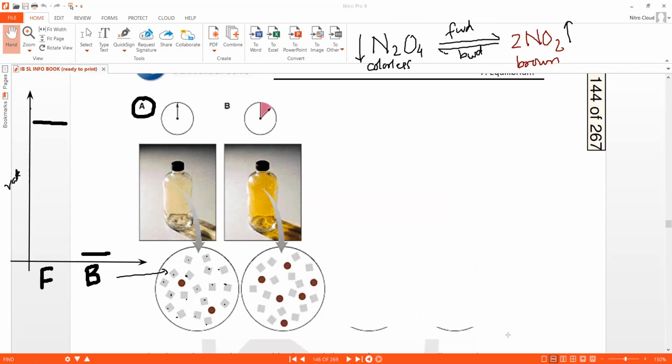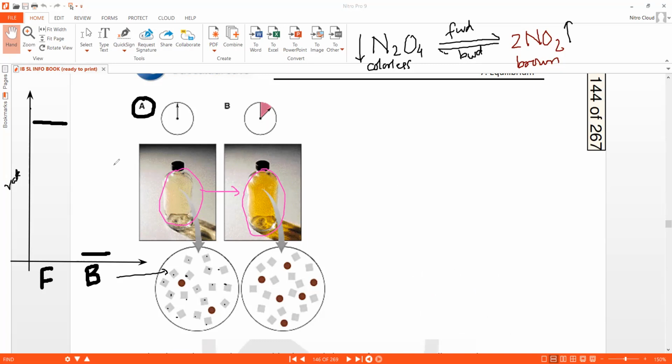So at time B, after some time, the number of brown particles are more compared to time A, you can see that. And the same thing is evident from the appearance of the mixture. This is more darker brownish compared to what it was at time A, which means that at this particular moment, the number of NO2s have increased and the number of N2O4s have decreased. Colorless particles are lesser, brown particles are more.